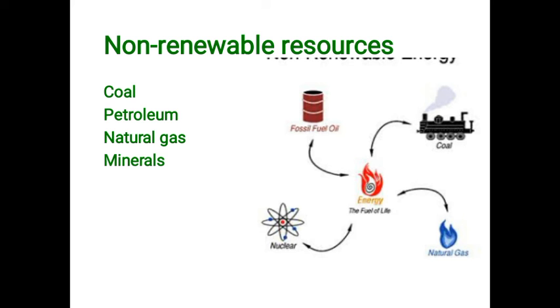Once we use up these resources, we cannot create any more of them. Once you have used the coal, you cannot create it again. Such resources are called non-renewable resources. They are called exhaustible resources. Let us read about them.